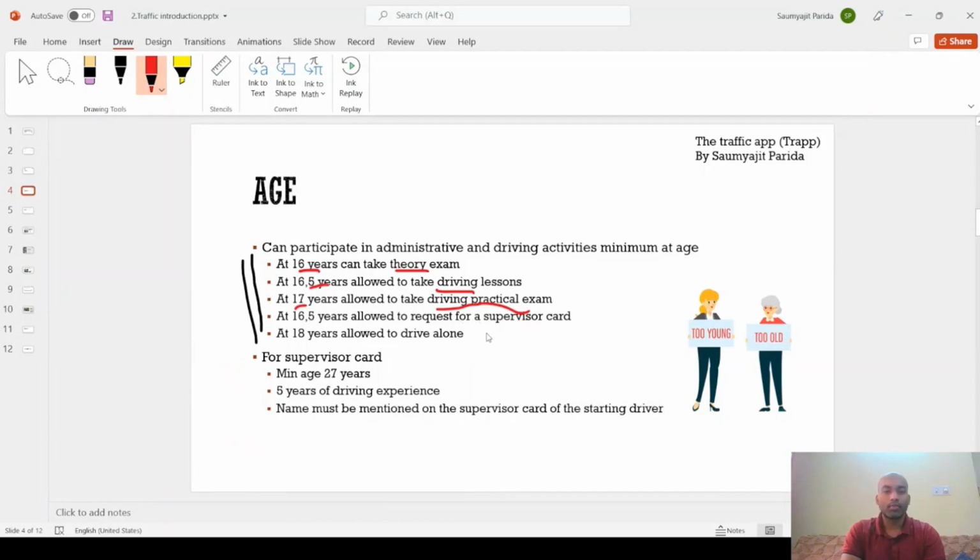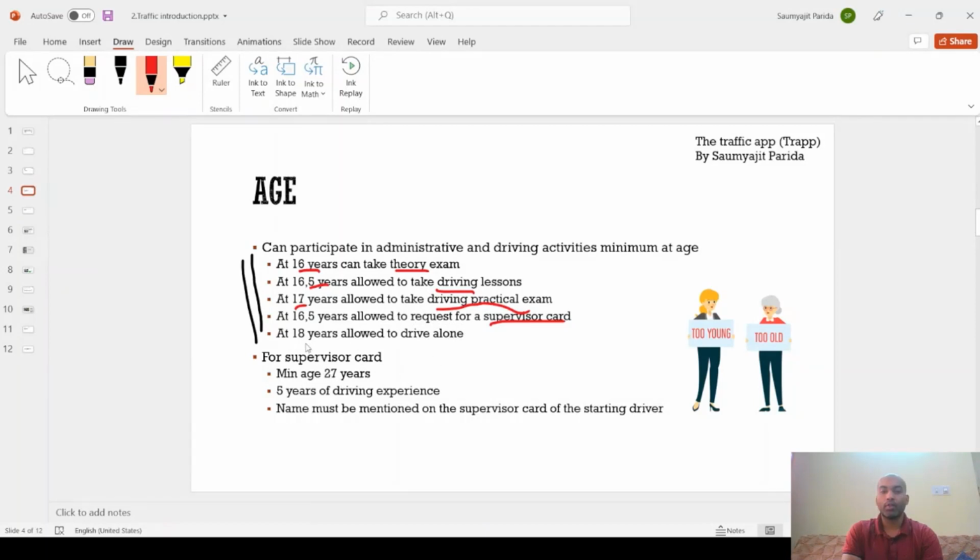The next point is regarding the supervisor card. A supervisor card is issued to an experienced driver who is allowed to drive with the new driver, or the novice driver, because after the age of 17 it is allowed to get the license and start driving, but 17 is a very young age, so a little bit of guidance is needed.